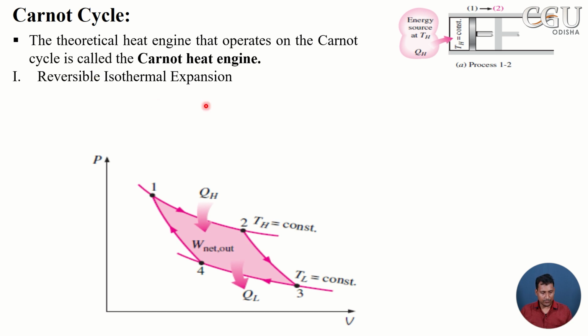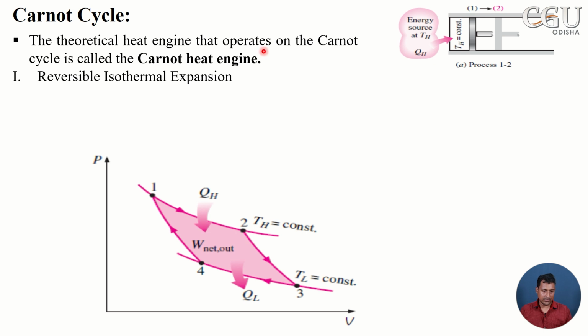Let's start with the first process, a reversible isothermal process, in which one end is connected to a heat source, where heat is added to the system at constant temperature. As heat is added to the system, an infinitesimally small amount of heat increases the temperature, the piston starts moving, and as a result the heat required is taken from the heat source.